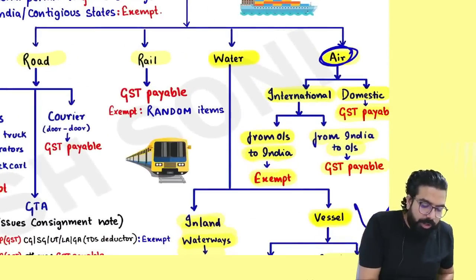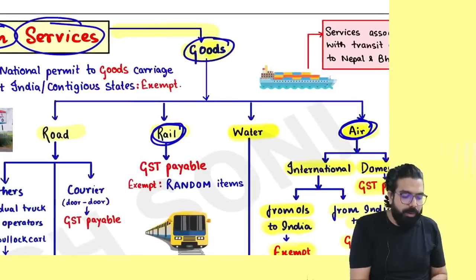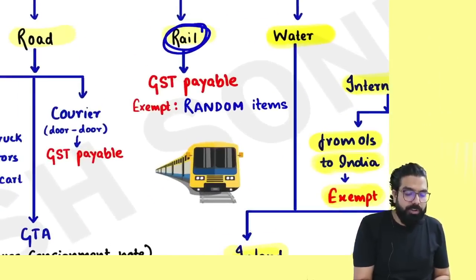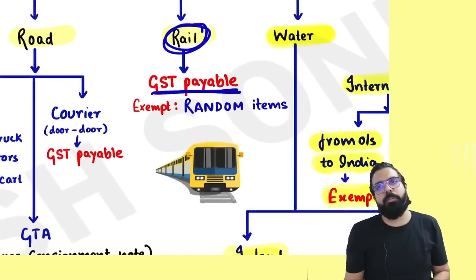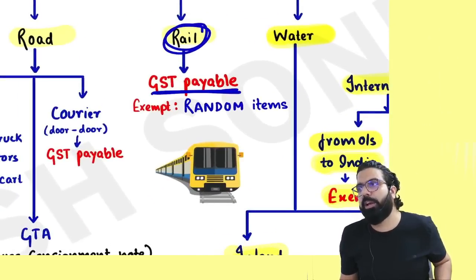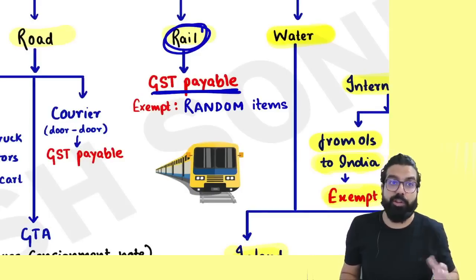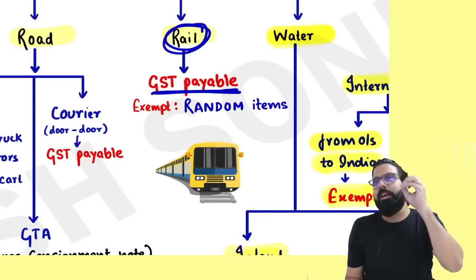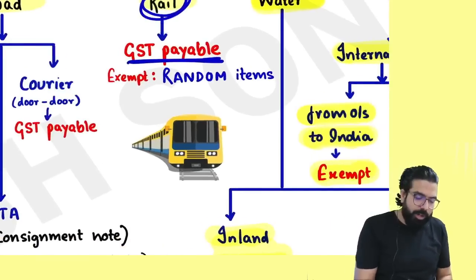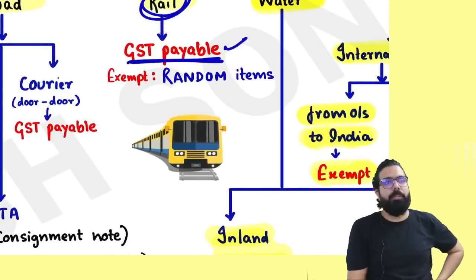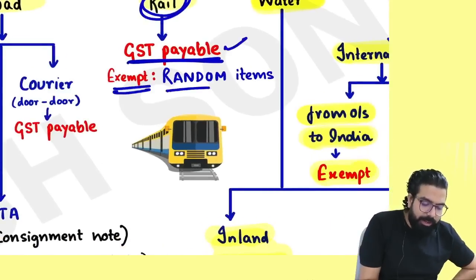Now, if you are transporting goods through rail, remember, in rail transportation, goods are always transported, correct or not? You don't see railways where goods are transported in AC or non-AC. Remember one thing, in the case of rail, GST is always payable. The exception is there if it is the random item.